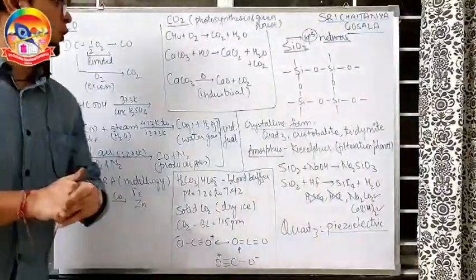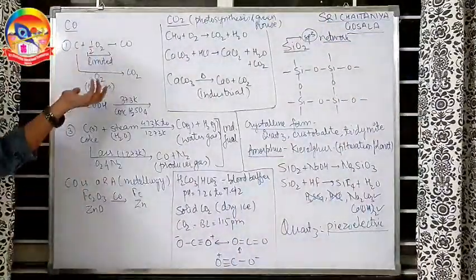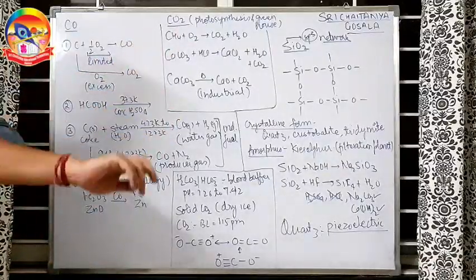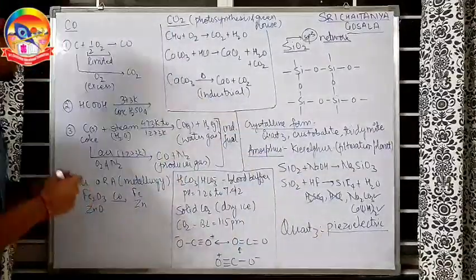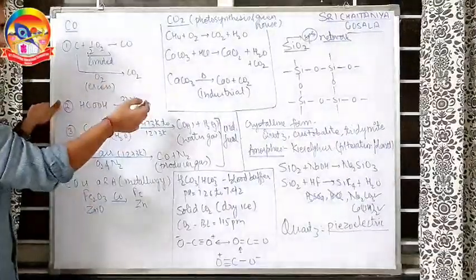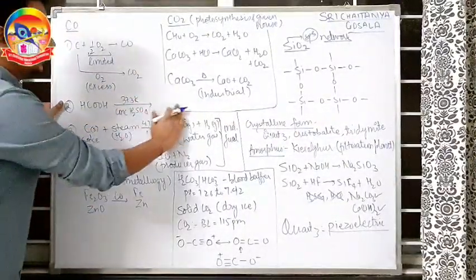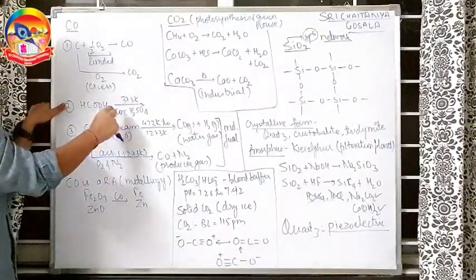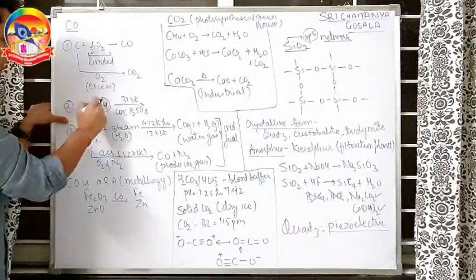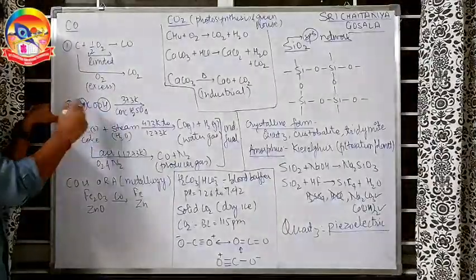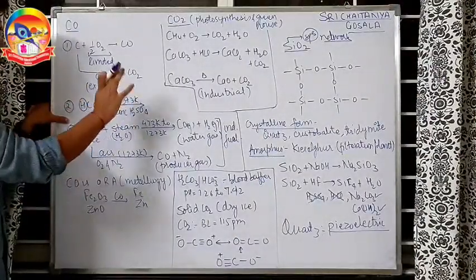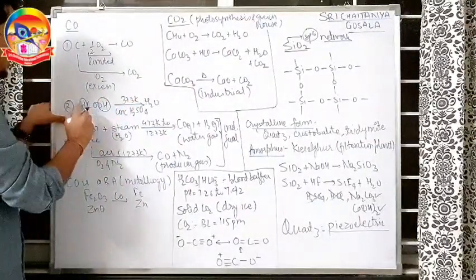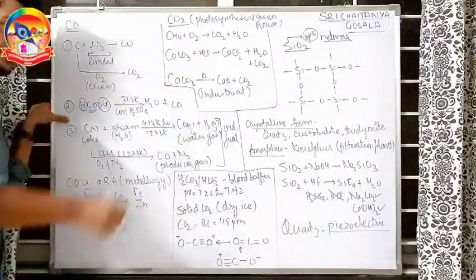So carbon monoxide, how is it made? When carbon is burnt in a limited supply of air, we get carbon monoxide. If it is burned in excess of air, we get CO2. One more very common reaction is formic acid with concentrated H2SO4. Concentrated H2SO4 is a dehydrating agent. Simple trick: whenever there is an organic acid with concentrated H2SO4, just remove water, so water will go out. And which gas is left over? CO gas will be released.